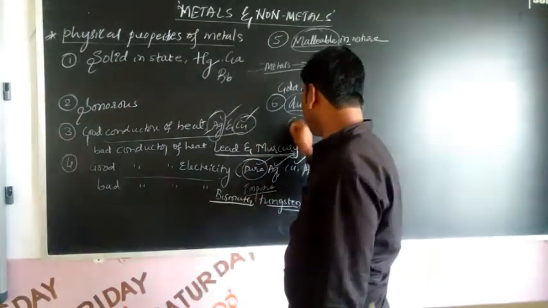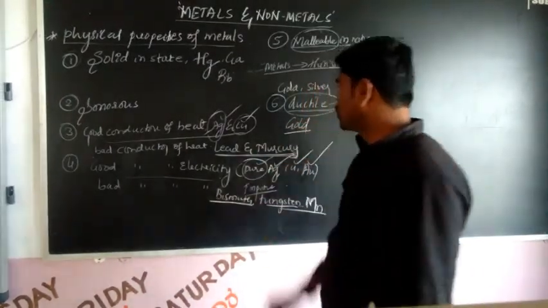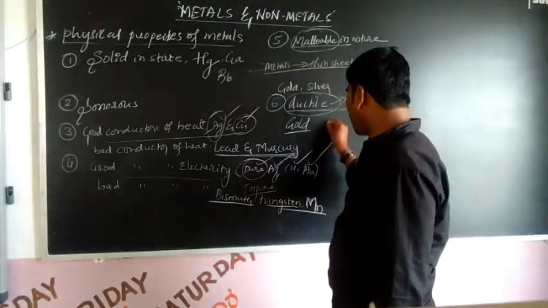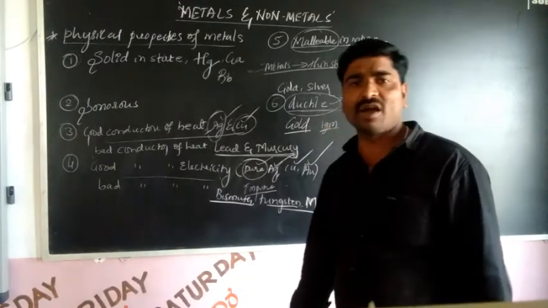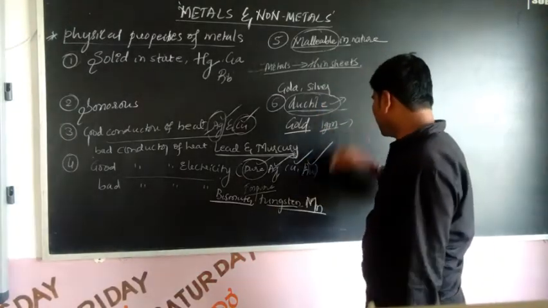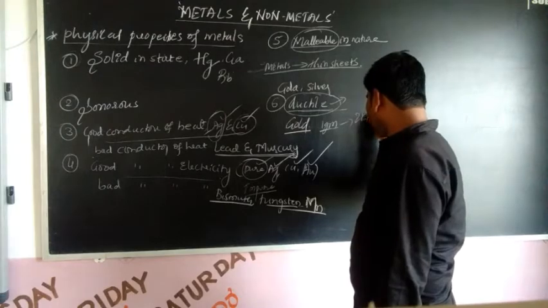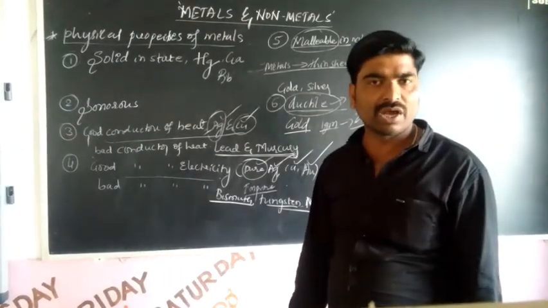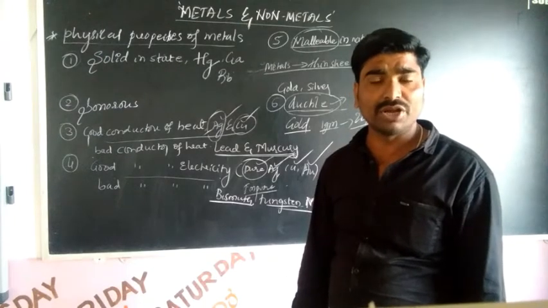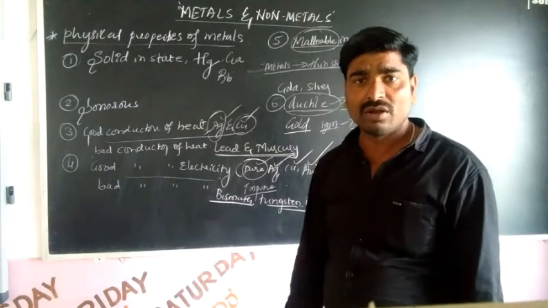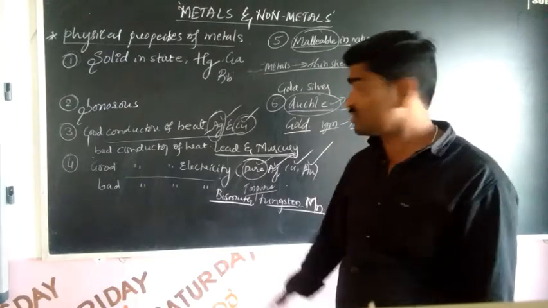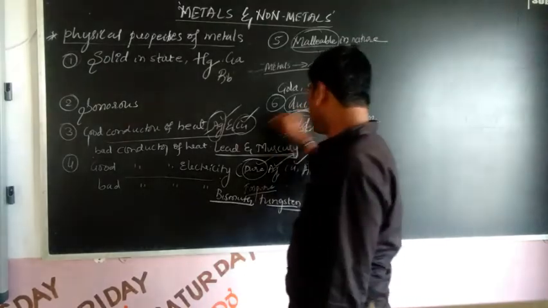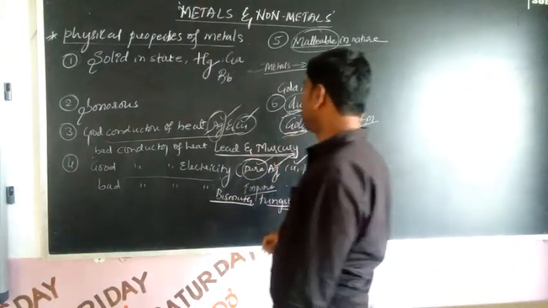Gold. 1 gram of gold can be converted into a 2 kilometer wire. So this is the sixth property.